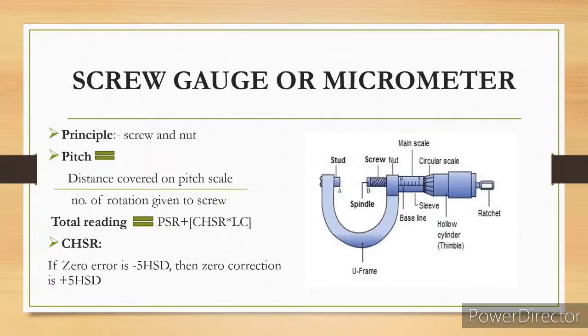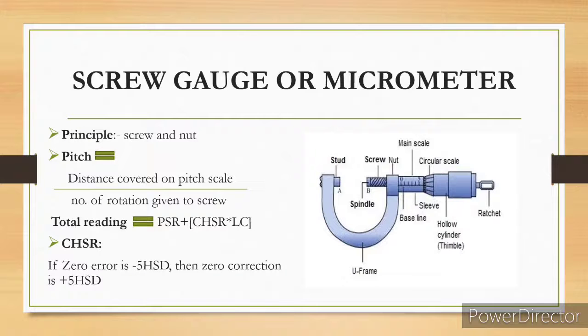So that is the distance, divided by the number of rotations given to the screw, meaning through the ratchet how many rotations you give to adjust the instrument. Normally you will give 3 rotations. Whatever number of rotations you give, you have to mention it here. So if you divide those both, you will get the pitch value.